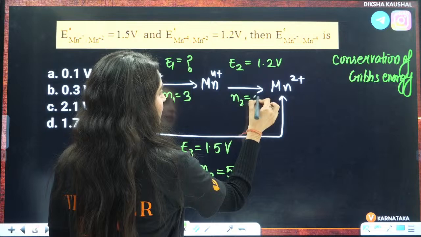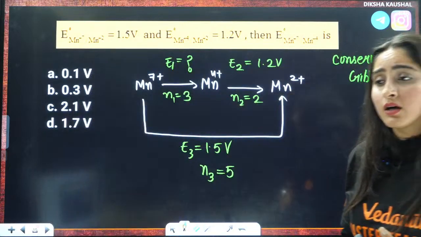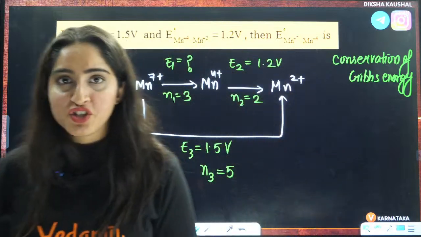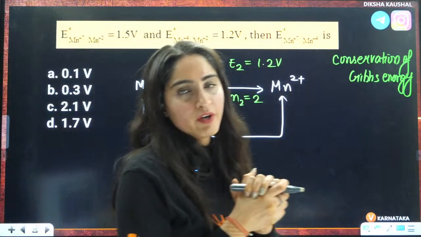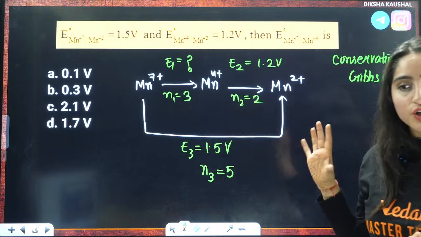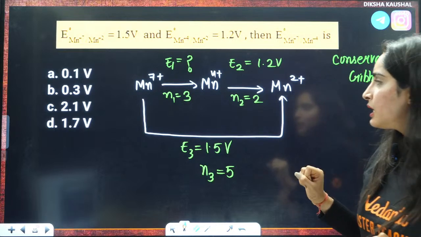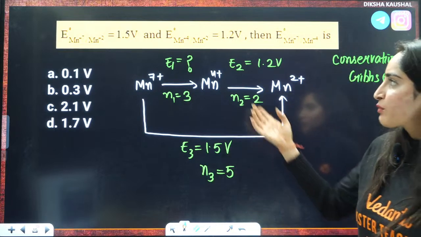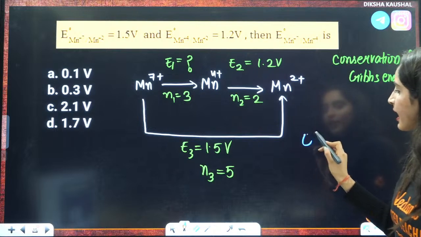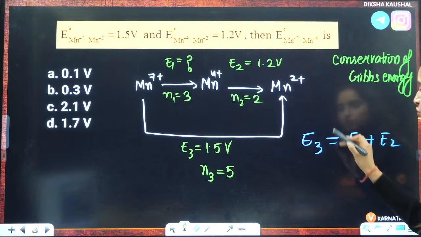Now tell me, is this clear to all of you or not? This we have done in the Nernst equation segment, where we did the theory part of the Nernst equation. There I told you about conservation of energy, right? Now from here, if I want to calculate the value of E1, I can't say that E3 is equal to E1 plus E2. That is not the case.